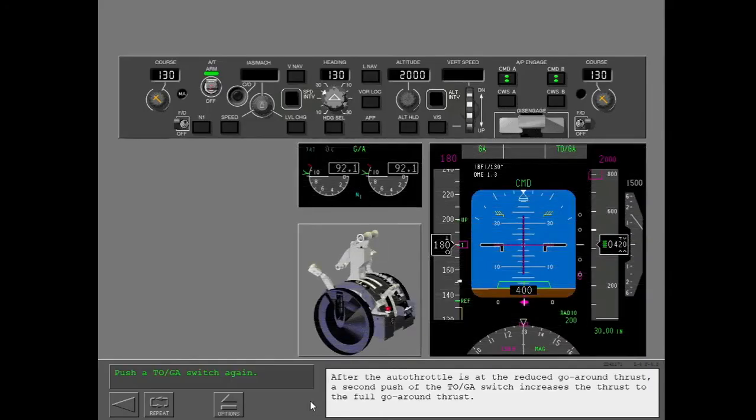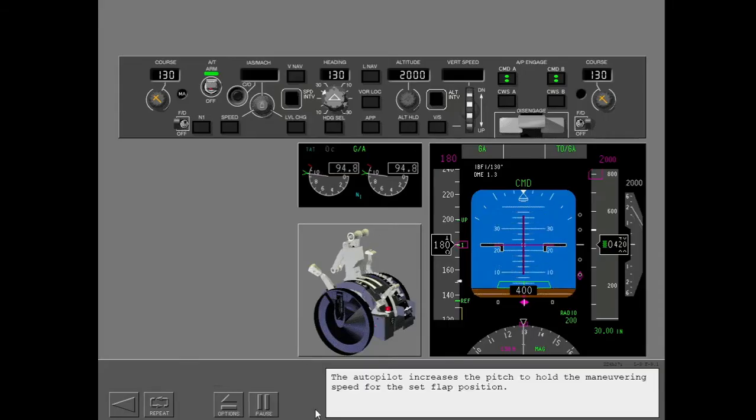After the autothrottle is at the reduced go-around thrust, a second push of the toga switch increases the thrust to the full go-around thrust. The autopilot increases the pitch to hold the maneuvering speed for the set flap position. Above 400 feet radio altitude, you can engage other roll modes. Here, engage heading select.